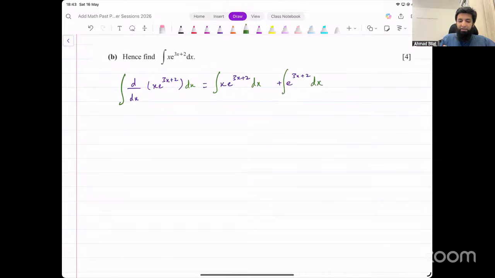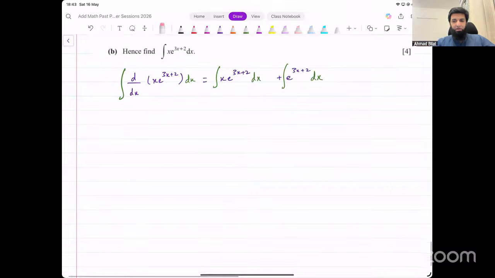Now, when we integrate the left hand side, we are saying integrate with respect to x, and inside we have the derivative with respect to x. Integration and differentiation, they are opposite of each other, so they kind of cancel each other's effect. What are we left with? We are just left with x e raised to the power 3x plus 2, on the left side, because they kind of cancel each other out.